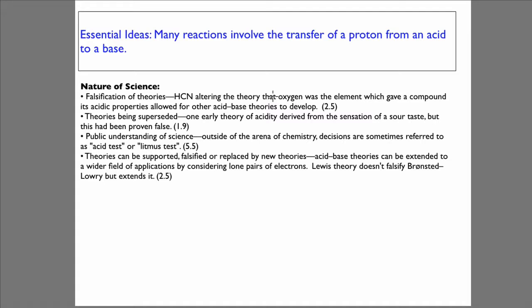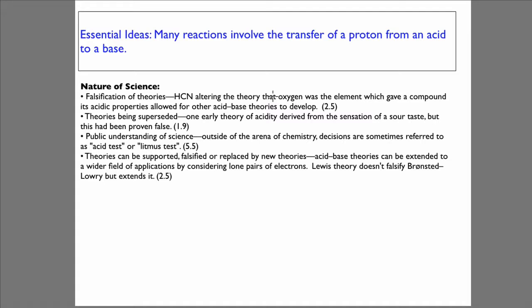Hydrogen cyanide altering the theory that oxygen was the element which gave a compound its acidic properties allowed for other acid-base theories to develop. Theories being superseded: one early theory of acidity derived from the sensation of a sour taste, but this has proven to be false. Public understanding of science: outside of the arena of chemistry, decisions are sometimes referred to as acid tests or litmus tests. And theories can be supported, falsified, or replaced by new theories.